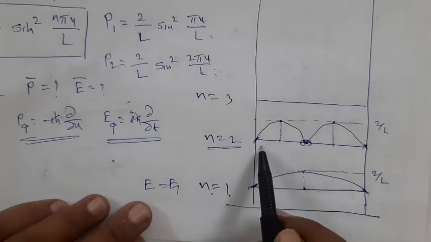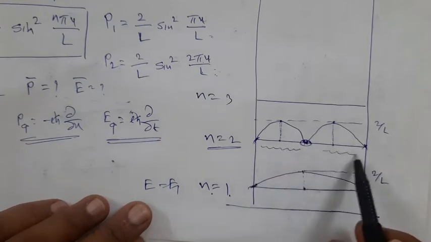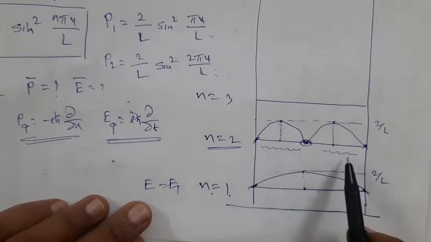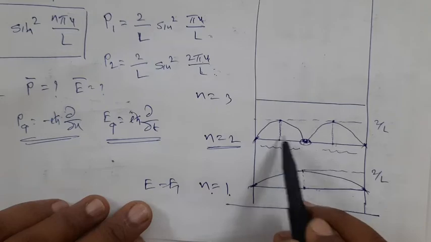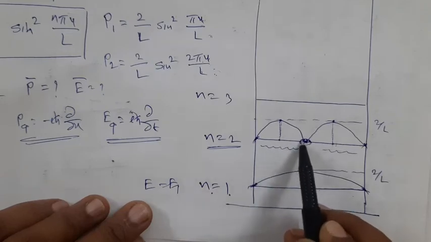I am crossing the region L/2 to this, that means first half to second half. I can be found somewhere here with maximum probability, but the probability of finding the particle within this region is 0.